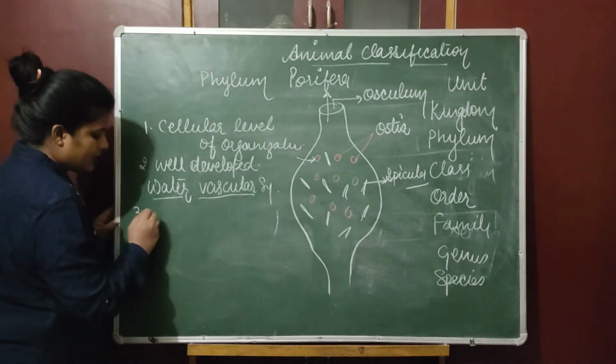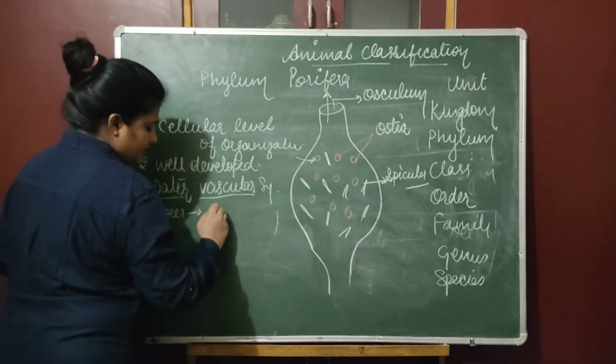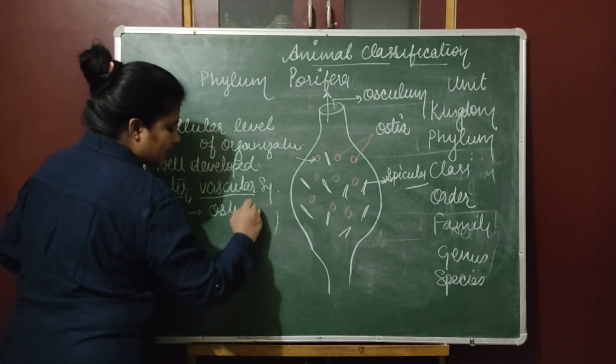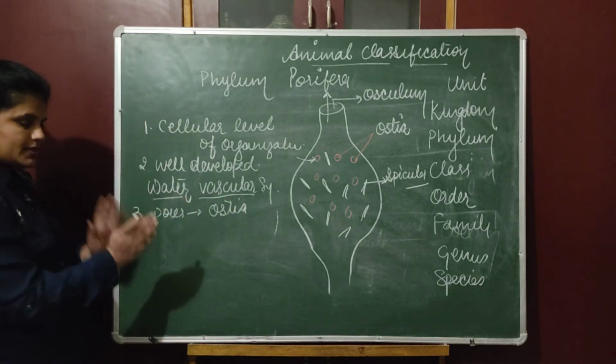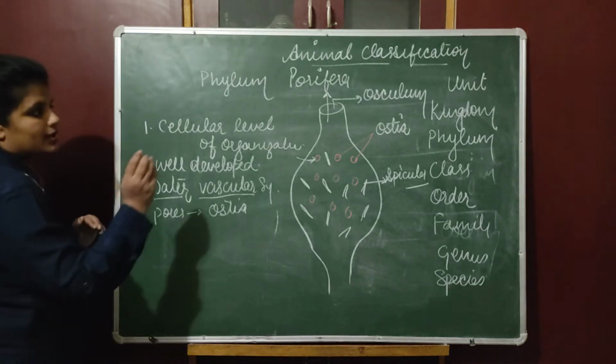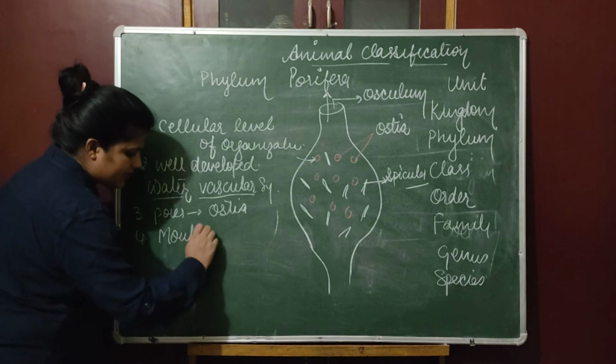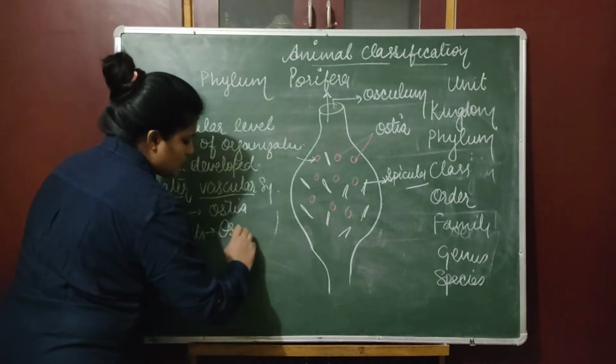Next is body consists of pores, and these pores are called ostia. Please write down the complete sentence. I am just writing a point of reference only. The next point is the mouth-like structure is there, and that mouth-like structure is osculum.